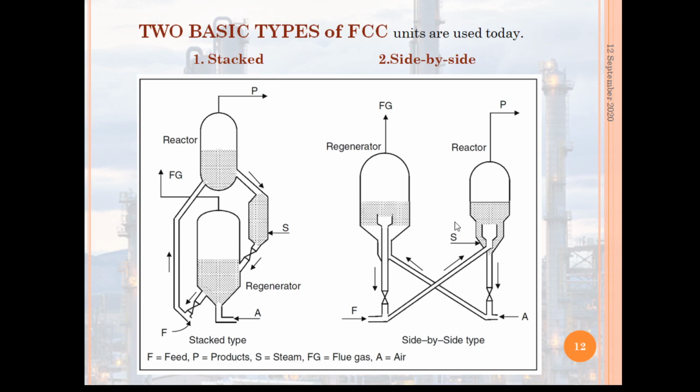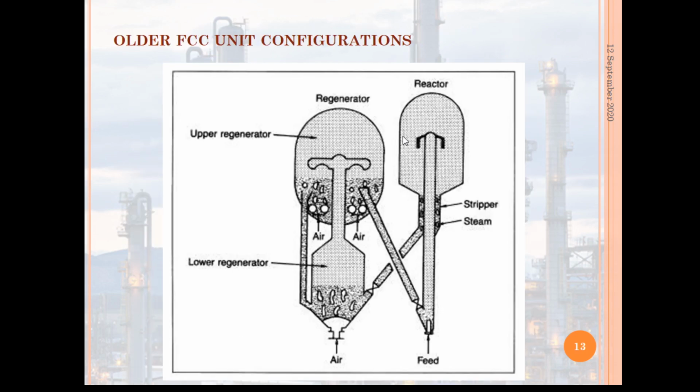And in the side by side FCC unit, the reactor and the regenerator are separate vessels adjacent to each other. These are the two basic types of FCC units: one is stack type and another is side by side. This is the older FCC unit configuration.